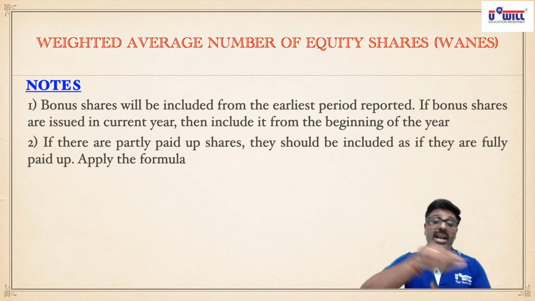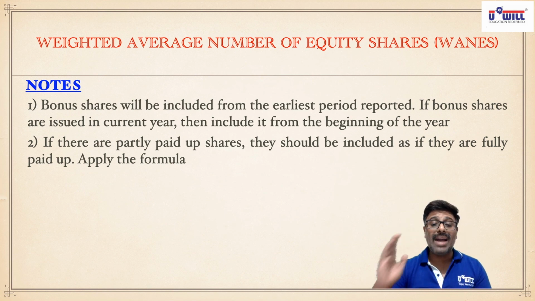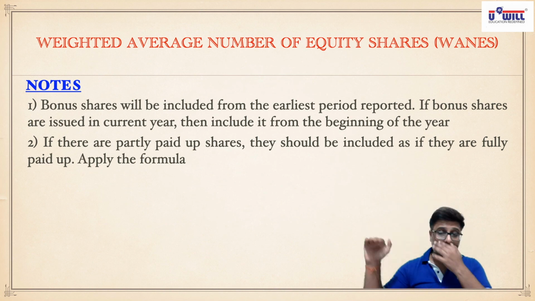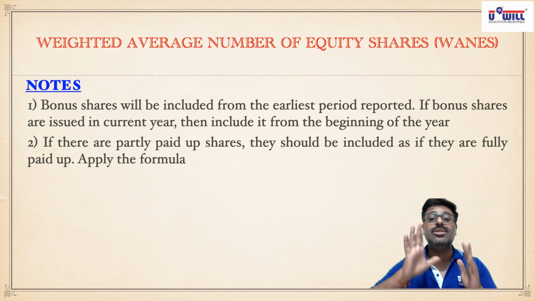If they were fully paid up, 10 rupees full paid amount, then they would have been equivalent to how many number of shares? 1 lakh divided by 10, 10,000 shares only. So in the denominator, you don't include 20,000 plus 20,000, 40,000 shares. You include 20,000 plus 10,000, 30,000 shares only.